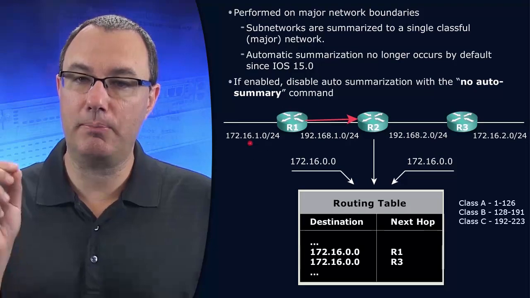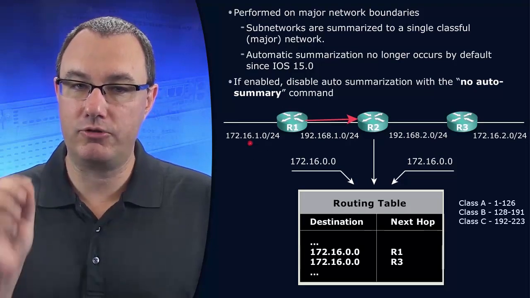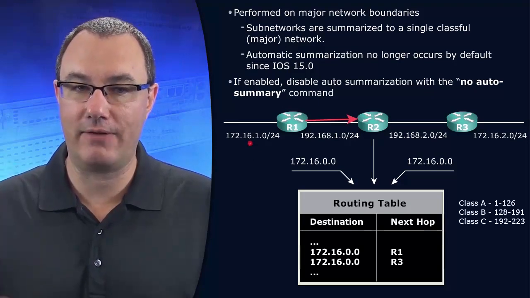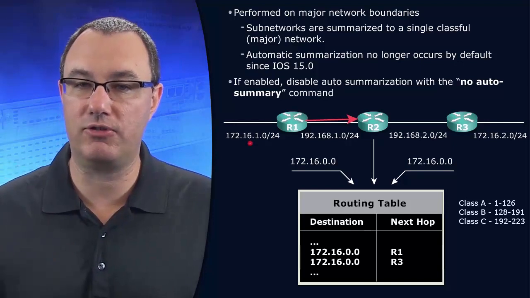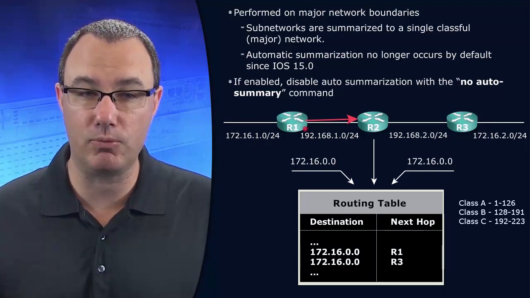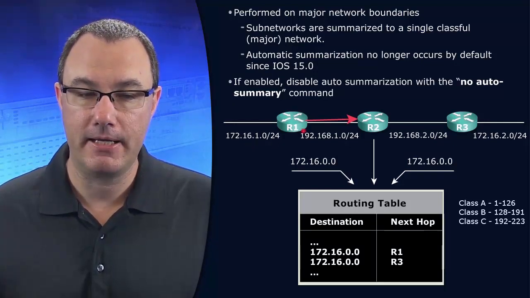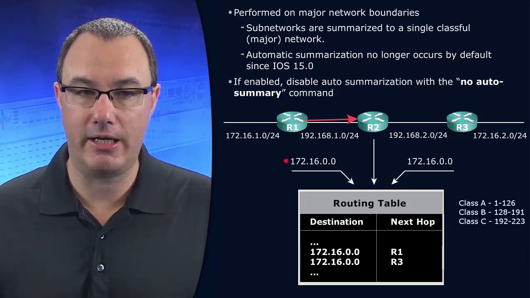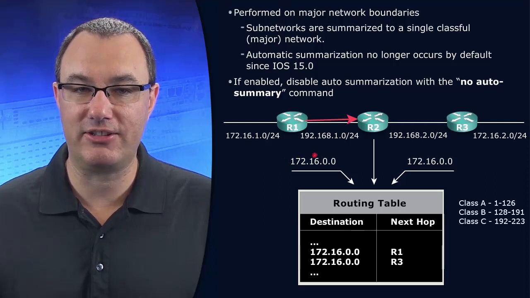The mask would be preserved as long as this subnet is advertised through some 172.16 space. But the moment it leaves right here, it gets changed down to a 172.16 advertisement.